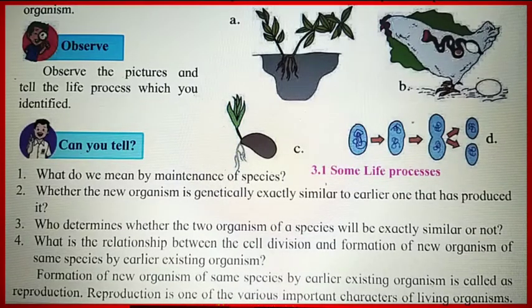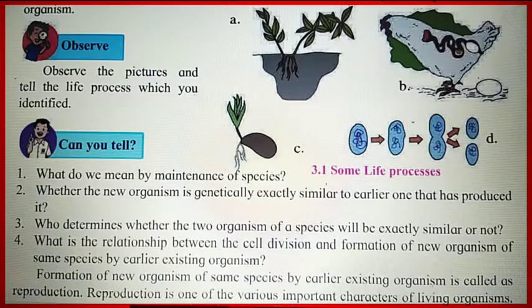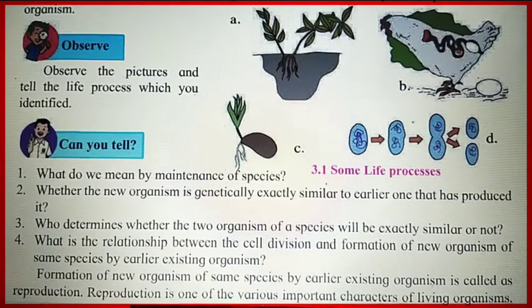The formation of a new organism of the same species by an existing organism is called reproduction, and reproduction is one of the important characteristics of living organisms. Because of reproduction, otherwise the species on the earth may start to disappear if there is no other way to maintain their existence on earth.